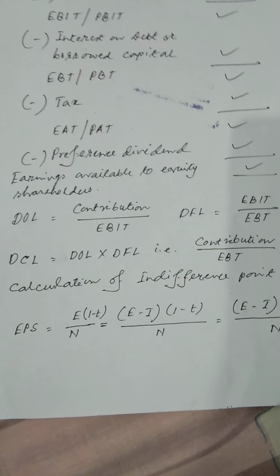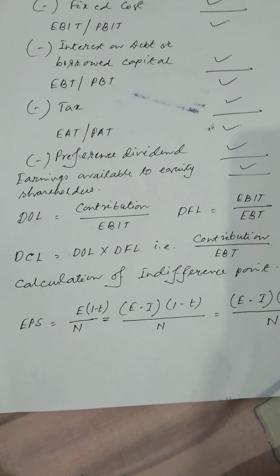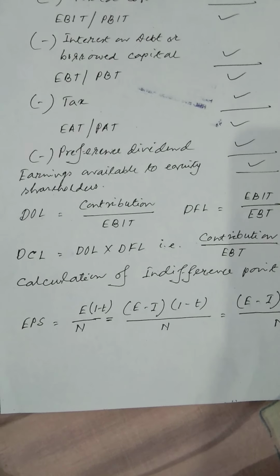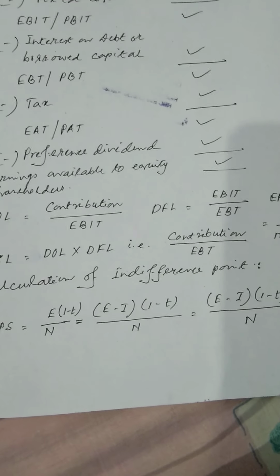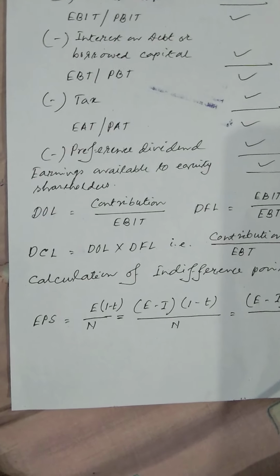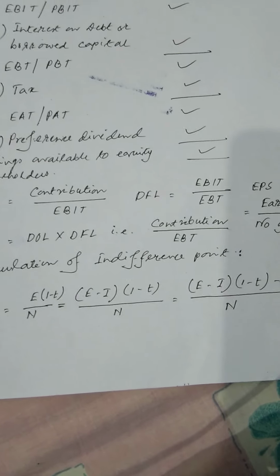Then we arrive at DOL, degree of operating leverage. Degree of operating leverage is contribution by EBIT. What is DFL? EBIT by EBT. Then DCL. What is DCL? Degree of combined leverage. This is contribution by EBT.